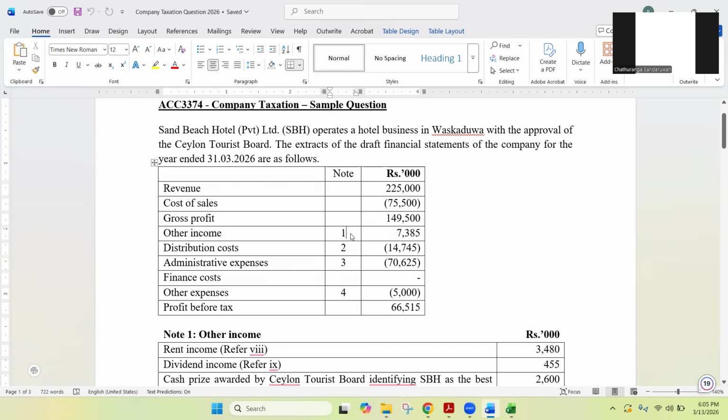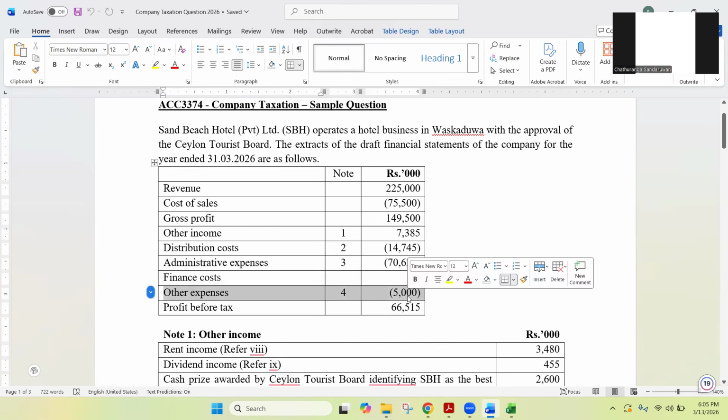You have to be very careful when you are reading the notes. Then we have distribution cost, which starts the expenses, note number 2, and then administrative expenses, note number 3. There's no finance cost in this example, so there's no note as well.